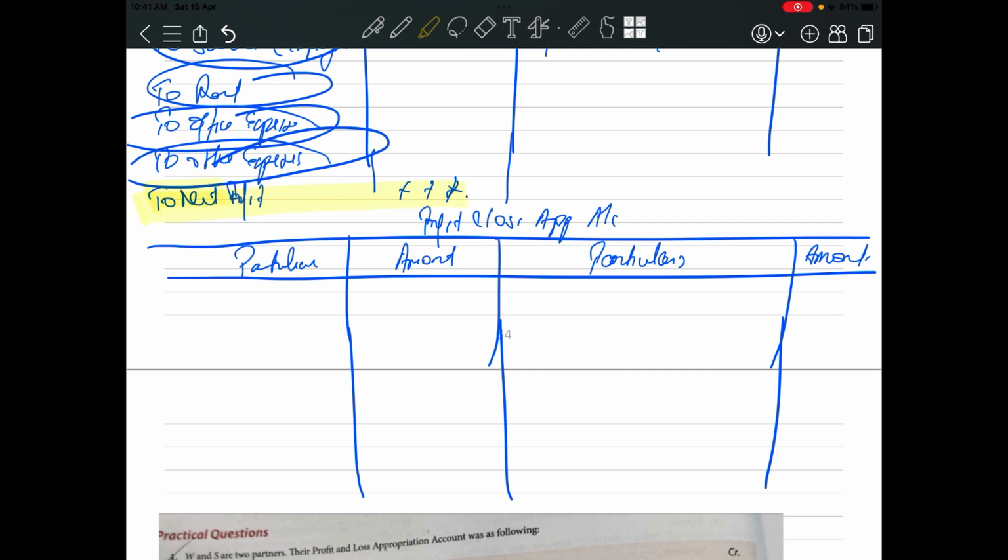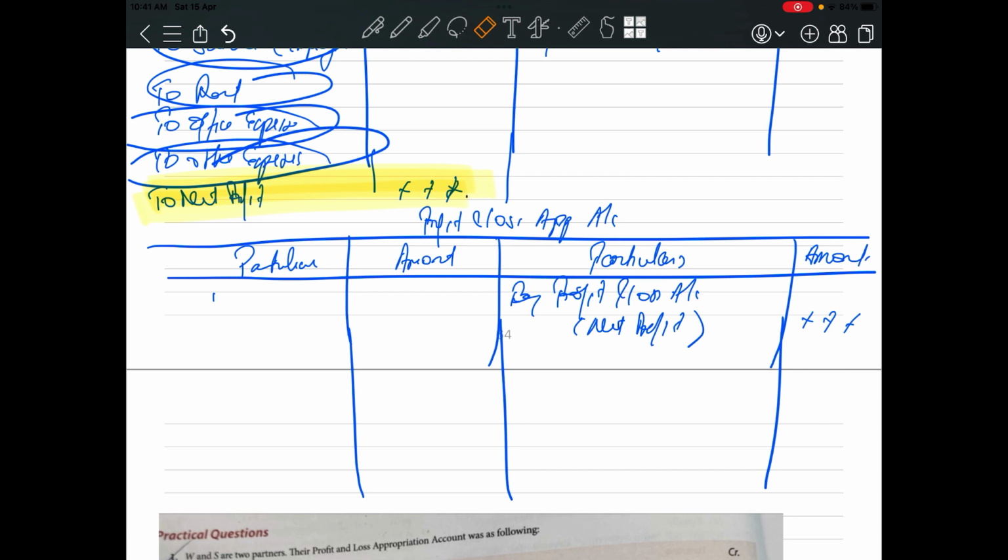Now the profit which you have calculated in the P&L account will be transferred to the P&L appropriation account. By profit and loss account, net profit. If there is any loss, it will be here as net loss.